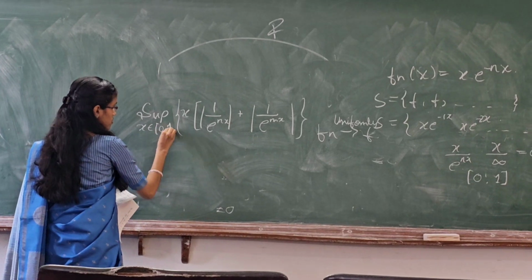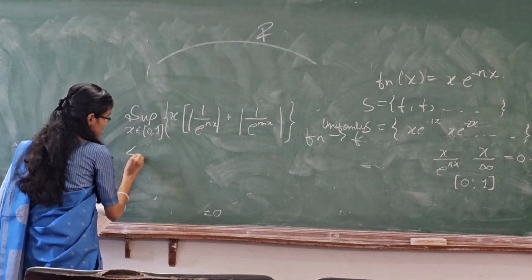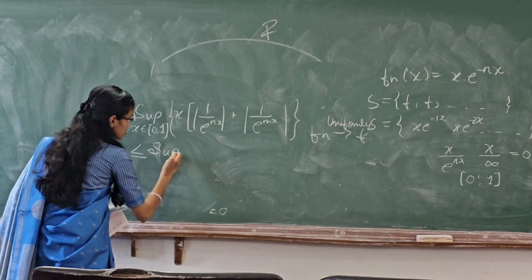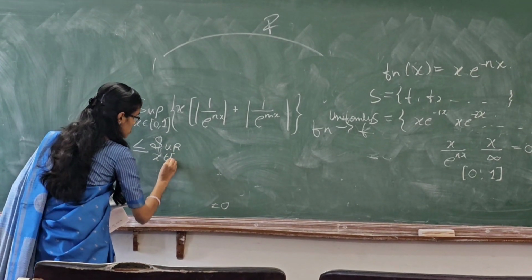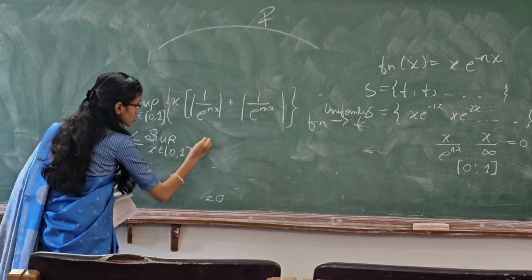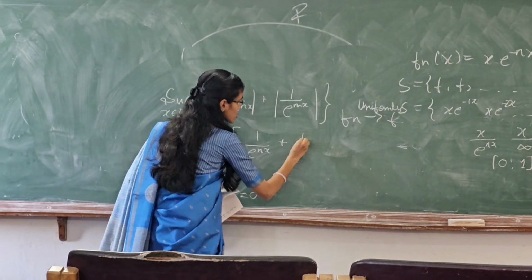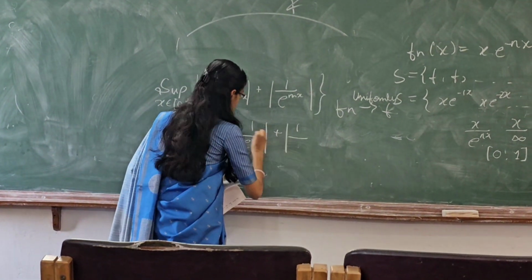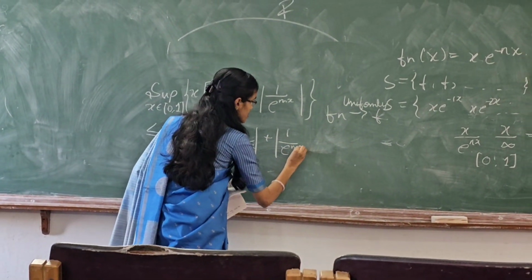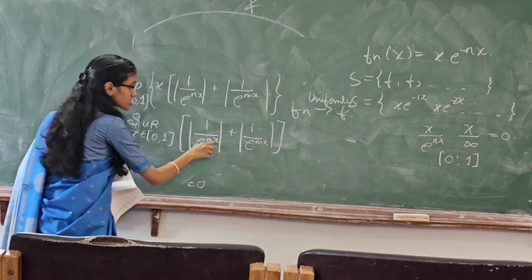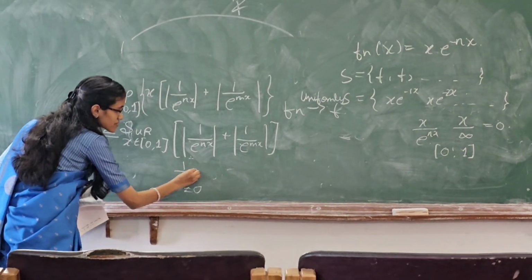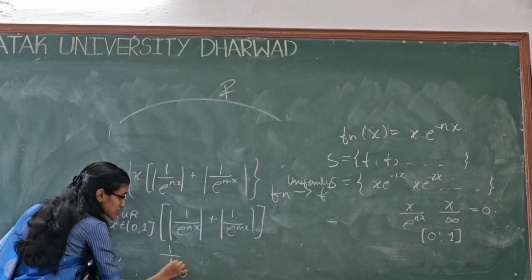So this value is less than or equal to the supremum, x belongs to [0, 1], of 1 divided by e power mx plus 1 divided by e power mx. By substituting the value 0 here, I will get 1 divided by e power 0, which is 1.